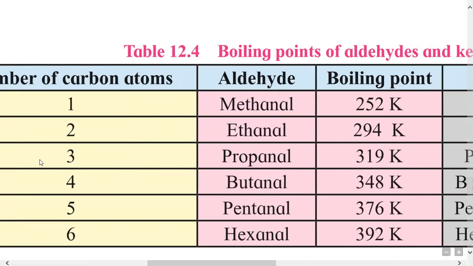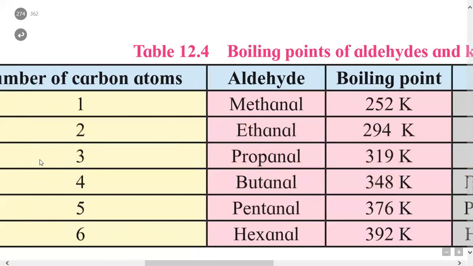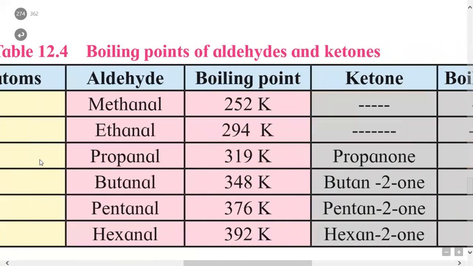Methanal is a one carbon containing aldehyde having boiling point 252 Kelvin. Ethanal is a two carbon containing aldehyde. Boiling point increases. It is 294 Kelvin. Then propanal, butanal, pentanal, hexanal. As the number of carbon atoms increases, the boiling point also increases in the homologous series.